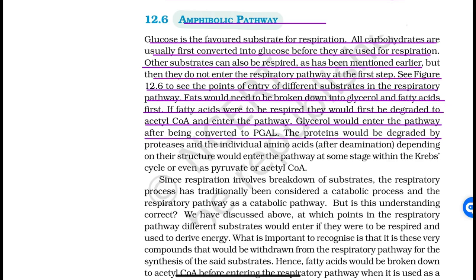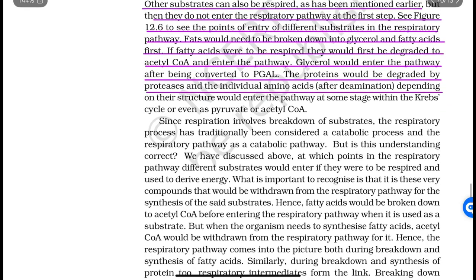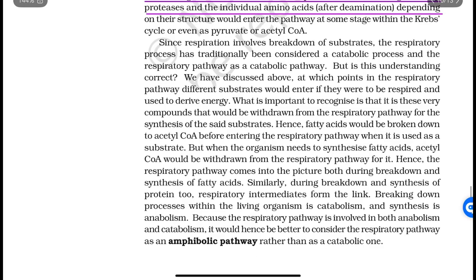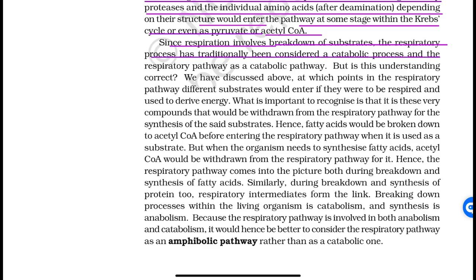The proteins would be degraded by proteases, and the individual amino acids, after deamination, depending on their structure, would enter the pathway at some stage within the Krebs cycle, or even as pyruvate or acetyl coenzyme A. Since respiration involves breakdown of substrates, the respiratory process has traditionally been considered a catabolic process, and the respiratory pathway as a catabolic pathway. But is this understanding correct? We have discussed above at which points in the respiratory pathway different substrates would enter if they were to be respired and used to derive energy.